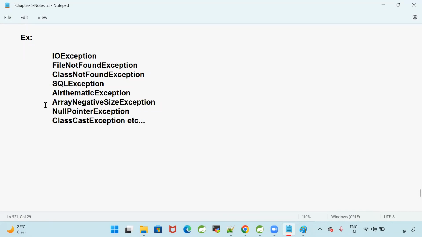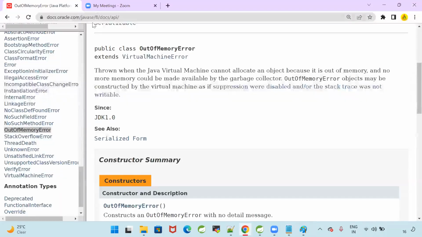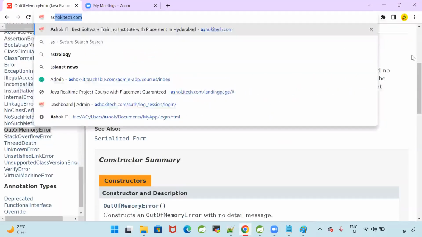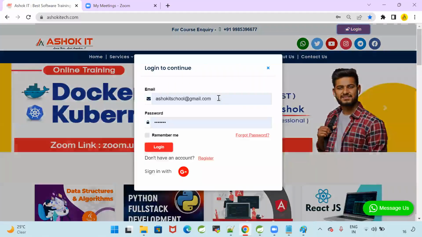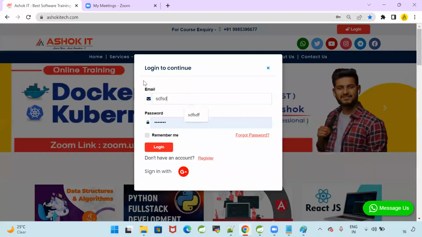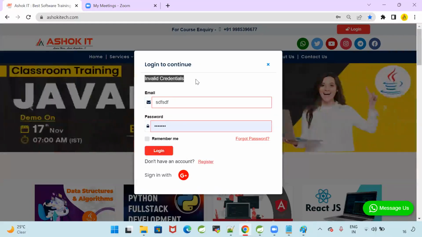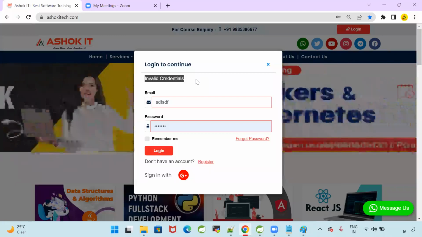Like that, there are so many predefined exceptions already available. But in some scenarios, I need to go for a custom exception. You see, when you give invalid credentials, my project says invalid credentials, that is one exception, right? In Java, do we have any exception called invalid credentials exception? No, that is my project requirement.